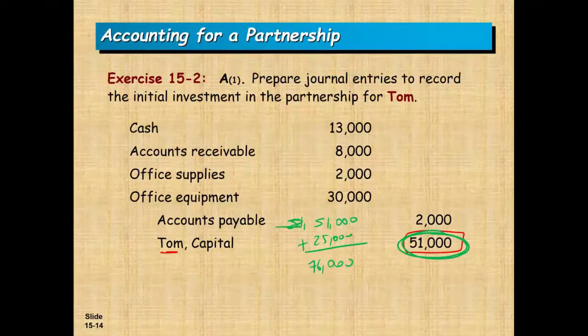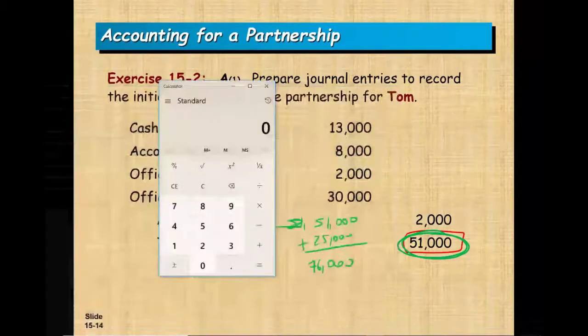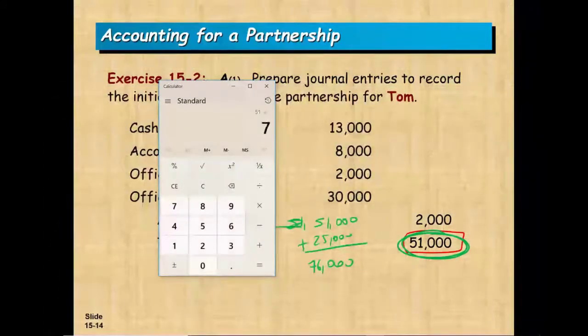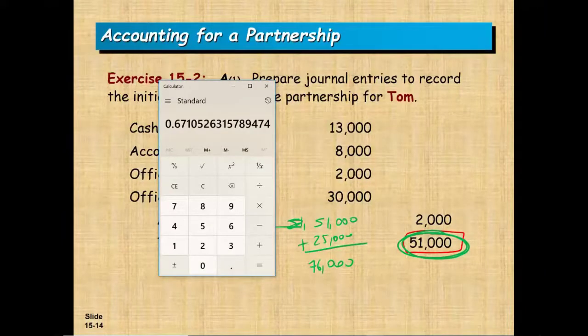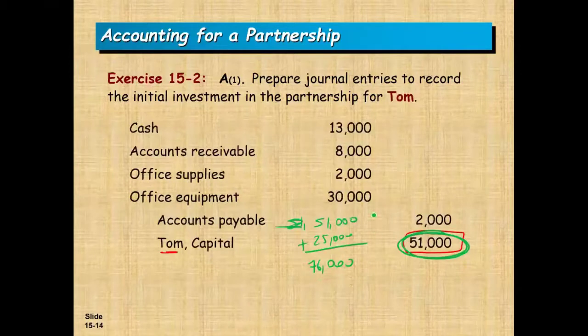Now what we do is we take 51 divided by 76, and 67% goes to Tom. So Tom's going to get 67%, and Julie will get 33%.